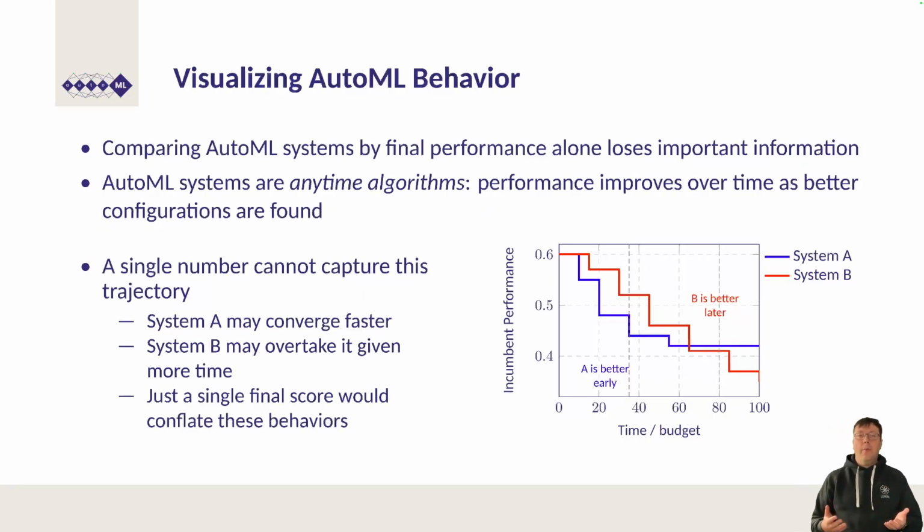In practice, we compare AutoML systems using anytime performance plots, visualizations of the best performance found so far as a function of time or the number of function evaluations. These plots reveal the full trajectory of the search, not just its endpoint. But producing these plots correctly is non-trivial. A single run is not sufficient, we need multiple runs to account for stochasticity, and we need to aggregate them honestly, with appropriate uncertainty quantification. How to do this correctly is one of the topics we will cover in the plotting section of this chapter.